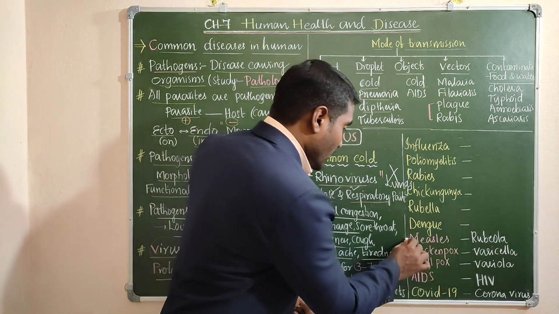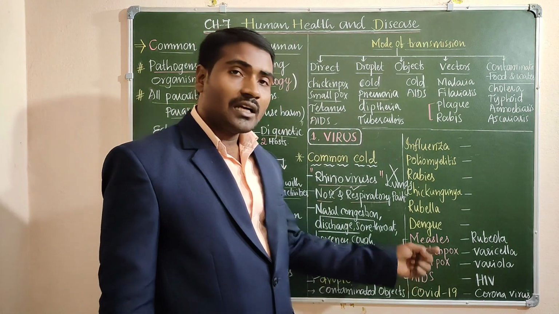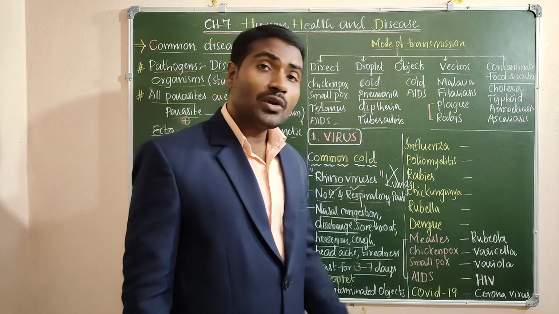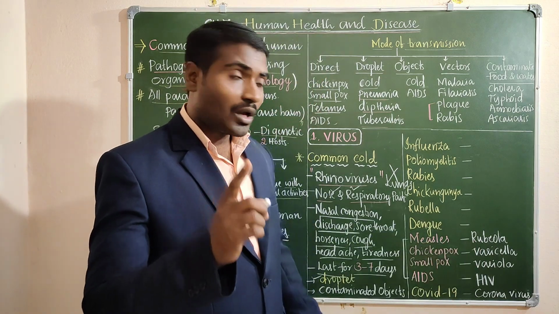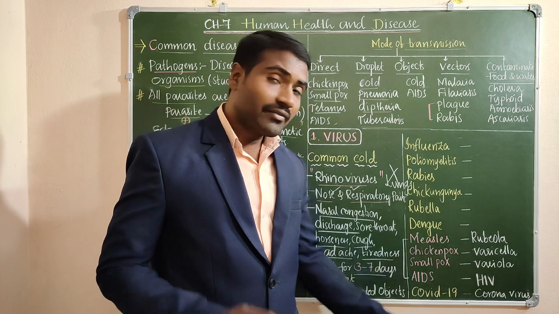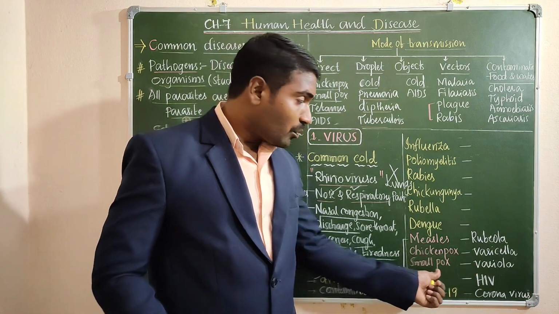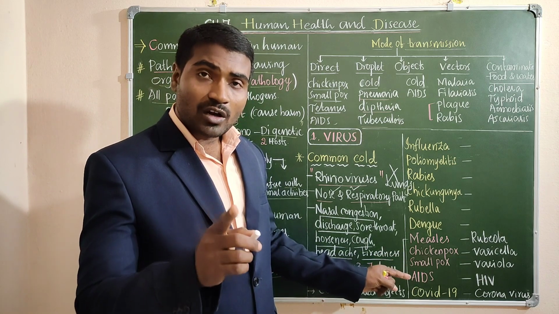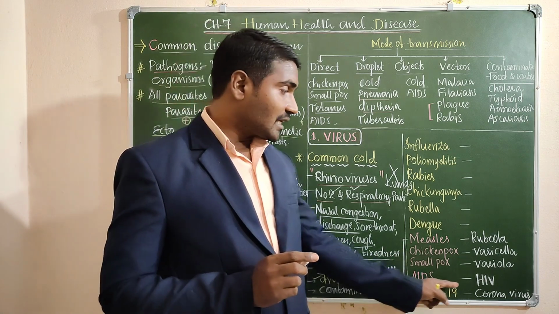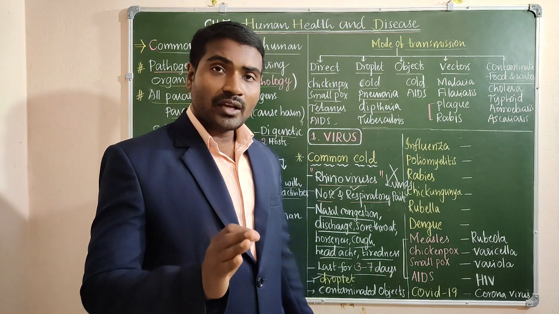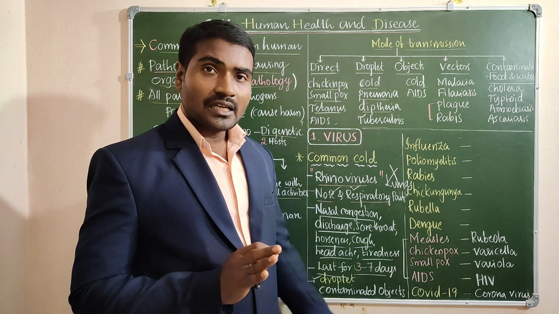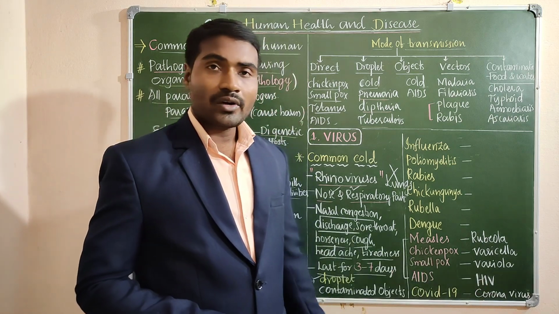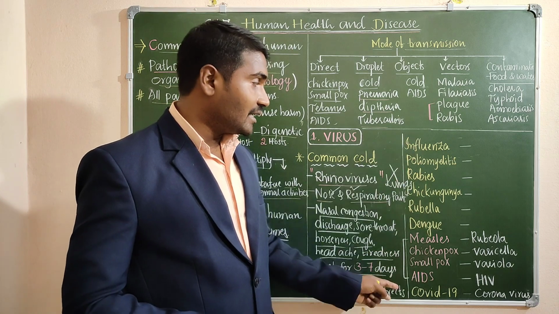Now these are mentioned in a different color because the word is different. Measles is caused by rubeola virus. Chickenpox is caused by varicella virus, and smallpox is caused by variola virus. AIDS is caused by HIV, human immunodeficiency virus, and finally COVID-19 is a disease name caused by coronavirus. So these are the viral diseases.